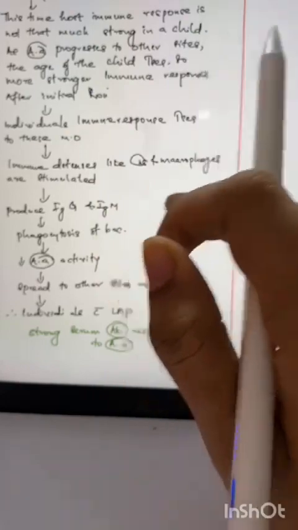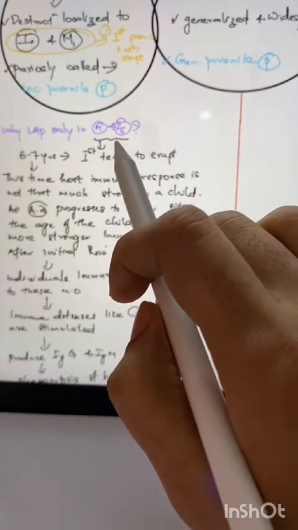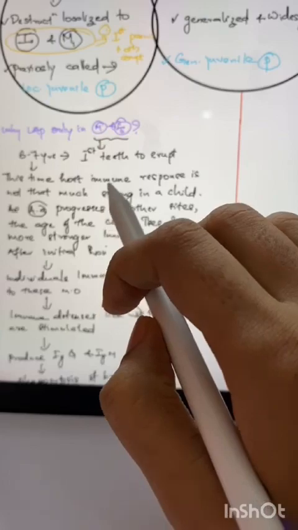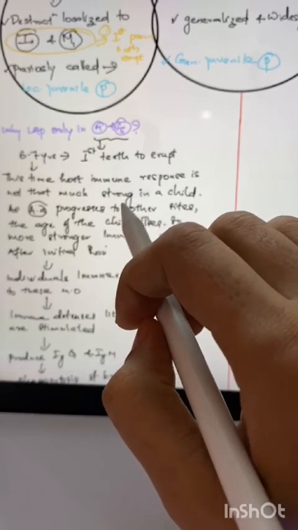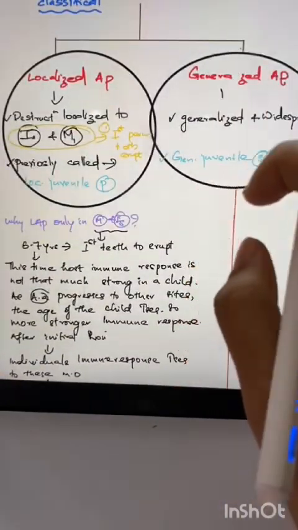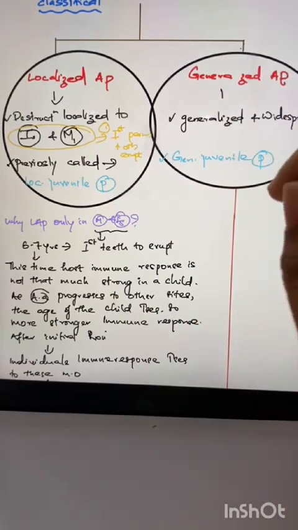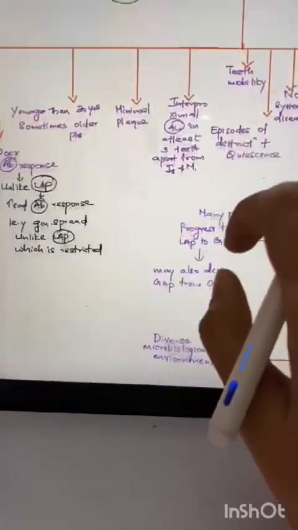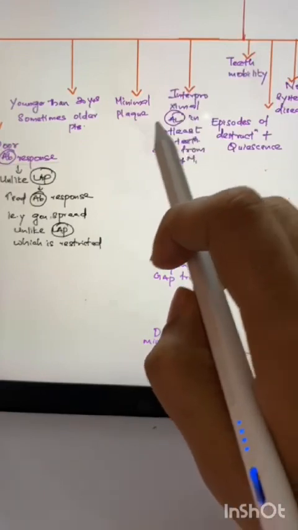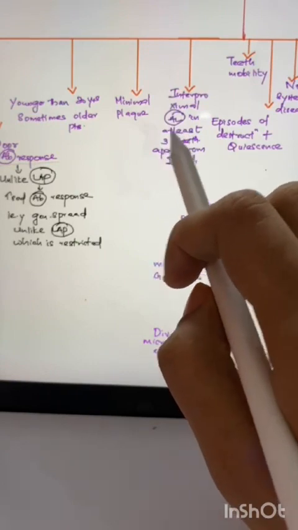After a few years the child's immune response gets stronger, so they don't need to release a lot of antibodies against that. So the serum antibody response to AA would be very poor in generalized AP. We say that the disease is generalized when definitely at least 3 teeth are affected apart from the incisors and molars. The interproximal attachment loss should be present on at least 3 teeth other than incisors and molars.